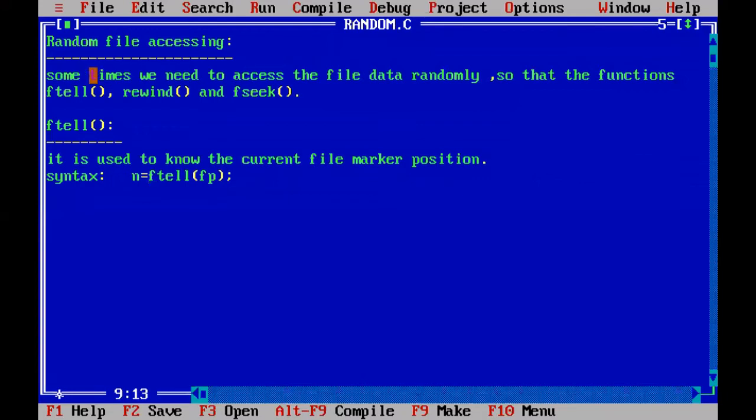What is the marker position of this t, starting from 0? It will return that and store it into n.